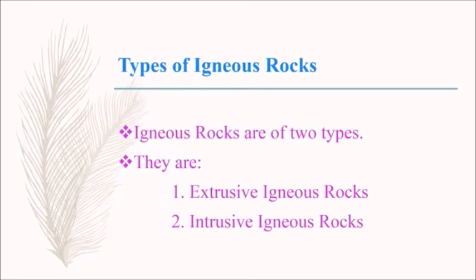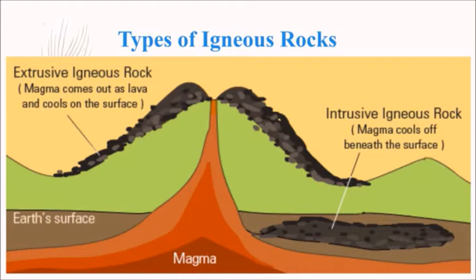Next, we are going to learn about types of igneous rocks. Igneous rocks are of two types. They are extrusive igneous rocks and intrusive igneous rocks. In this picture, we can see extrusive igneous rock and intrusive igneous rock, magma, and Earth's surface.